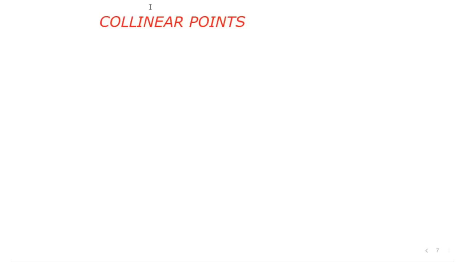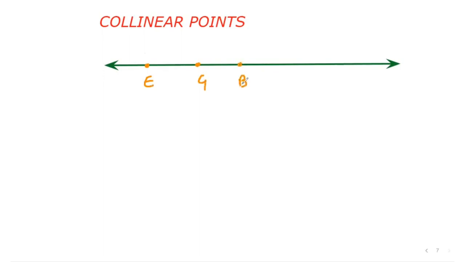Now children, let us discuss collinear points, right? The points which lie on the same straight line are called collinear points. Now children, here you can see in the given figure, E is lying on the line, G is also on the line, B is also on the line, but you can see C is outside the line.